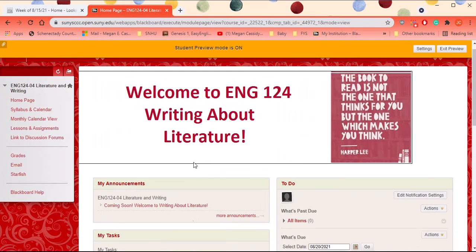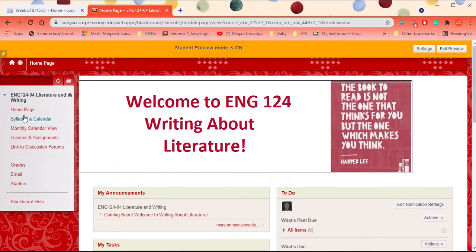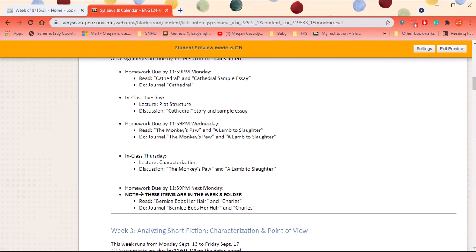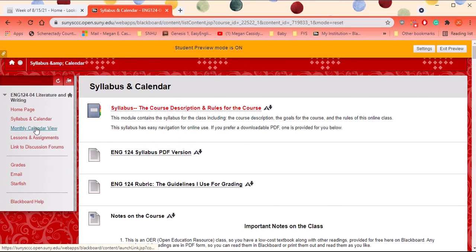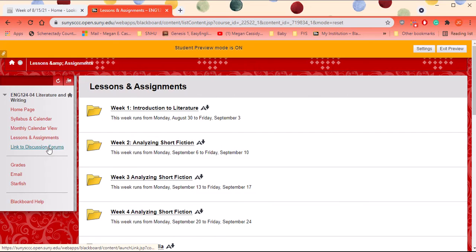Homepage has all the links and all the announcements. The links to tutoring and all of the announcements for each week, syllabus and calendar, the description for the class, and then what we're doing week to week. Monthly calendar view shows you the whole thing month by month and when you have things due. Everything is in here in the Lessons and Assignments tab, and if we need to have discussion forums because we're not meeting in person, which hopefully won't happen, we'll be able to do that as well. You can always see your grades. As soon as I get things graded, you'll always know what your grade is in this course, and you can email me right from here.